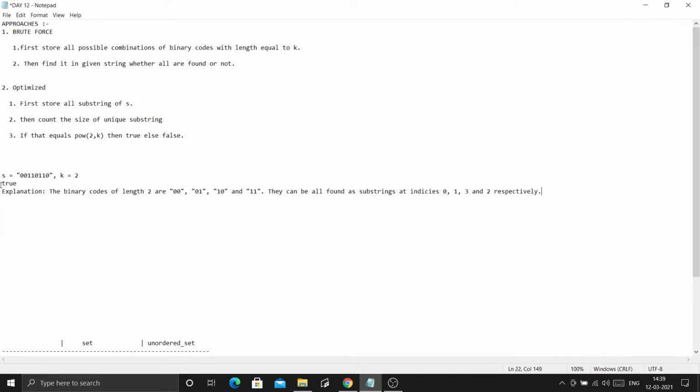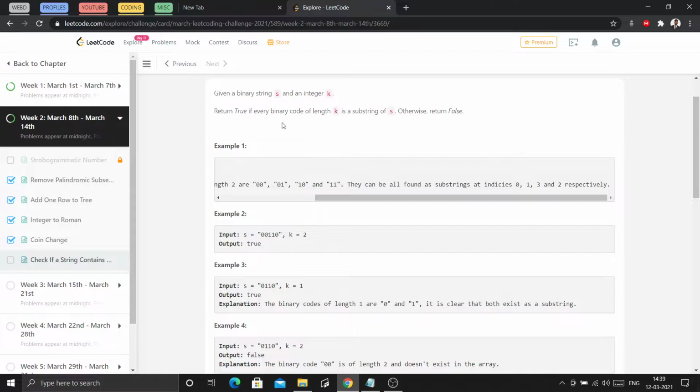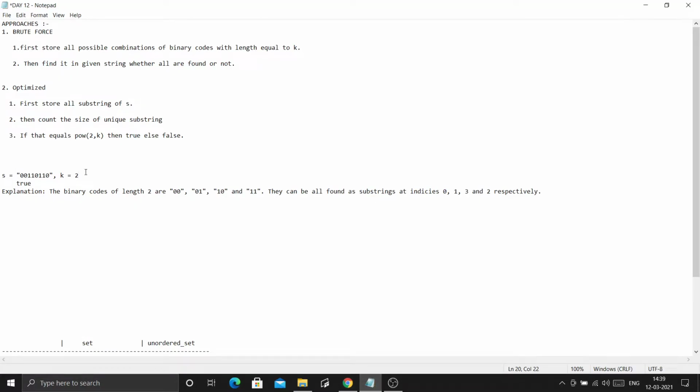See here we are given k equals to 2 and we have to return true if every binary code of length k is a substring of s. It means that for k equals to 2 the possibilities of binary codes are 00, 01, 10 and 11. There are four possibilities, and we have to find whether all these are substrings of this string s.